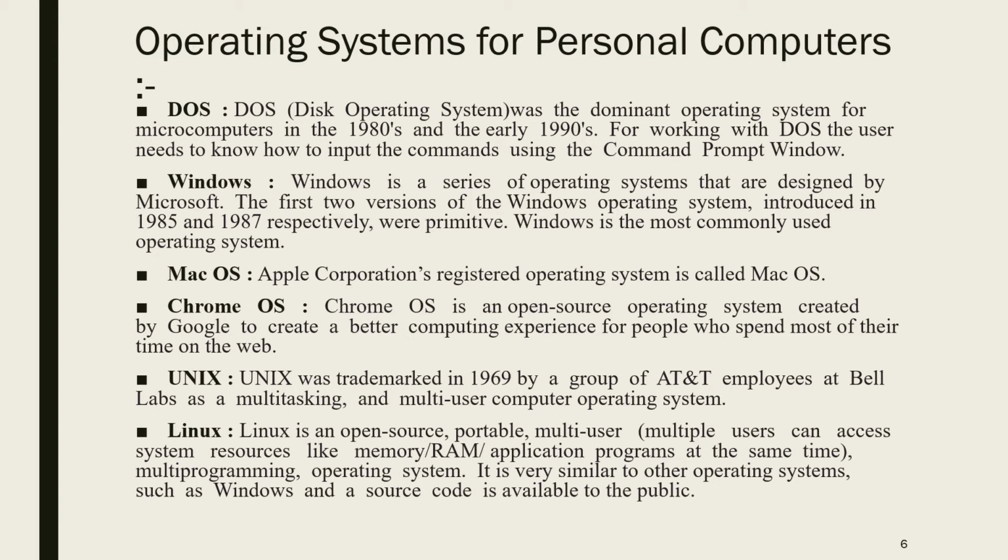And the last one is Linux. Again, it is an open source, portable, multi-user operating system, meaning many users can work at a time and many tasks can be done at a time. So it is a multi-programming, multi-user, multitasking operating system. It is very similar to other operating systems such as Windows, and the source code is available to the public. People are able to see the source code of this operating system. If they want, they can copy it. If they want, they can modify the code of the operating system. So DOS, Windows, Macintosh, Chrome, Unix and Linux, these are the operating systems for personal computers.